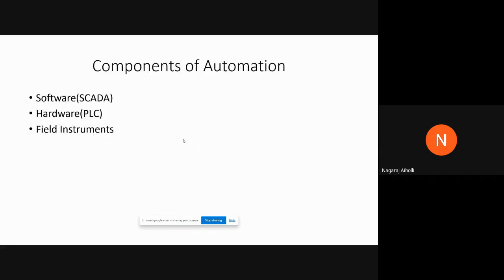Now coming to the components of automation, we saw the overview of the syllabus. What is PLC? What is SCADA? Then one more is field instrument. All these are components of automation. What is PLC then? PLC is hardware oriented controlling.